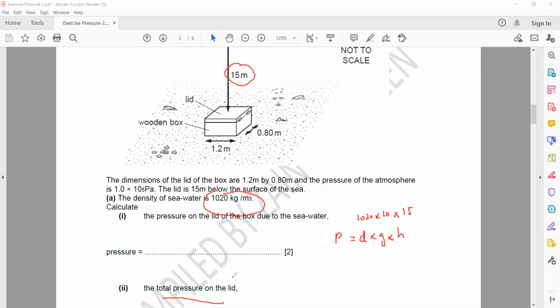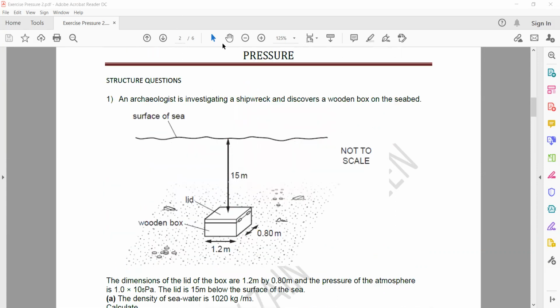Then the total pressure on the lid. What is the total pressure on the lid? Because it is inside the liquid, there is a pressure due to the liquid. And outside, there is atmosphere, so there is a pressure due to the atmosphere. The total pressure on the lid is equal to the pressure due to the liquid plus the pressure due to the atmosphere. So you will add both pressures, and you will get the total pressure.